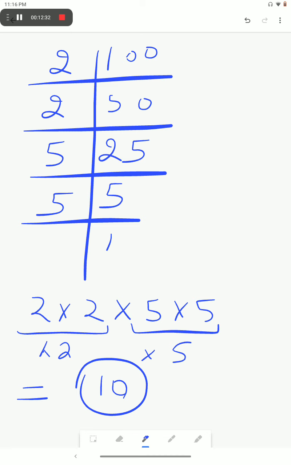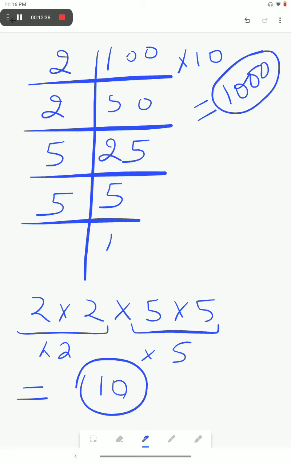Now, when we multiply it by 10, what will we get? 1000. So 1000 is the number which is a perfect cube, and the smallest number that we will have to multiply is 10. Okay. Now move to the next question.